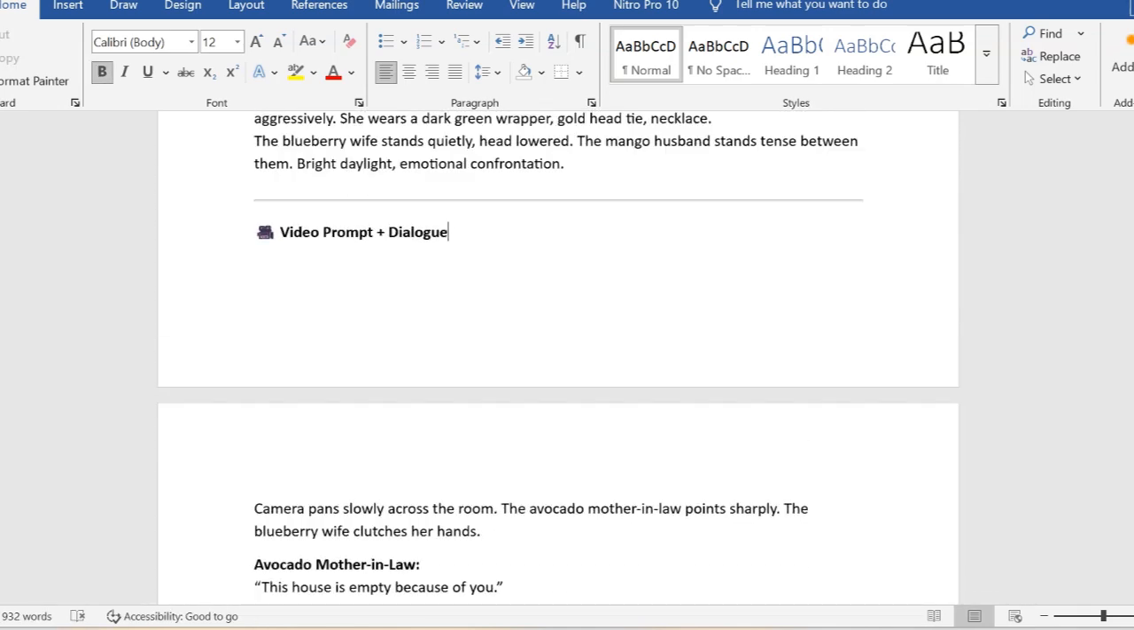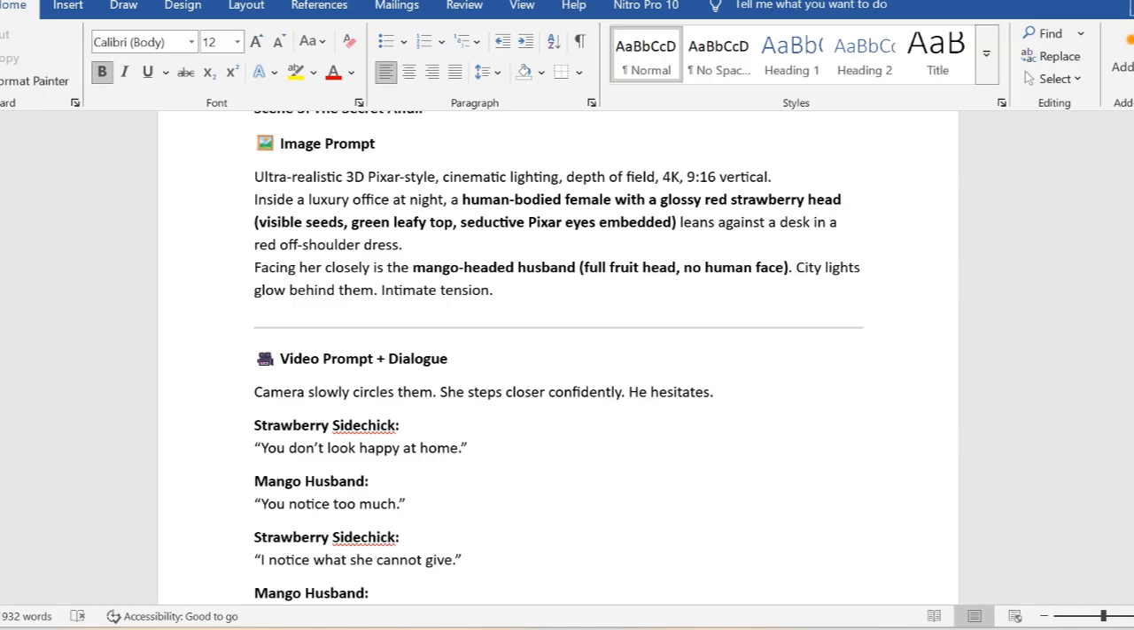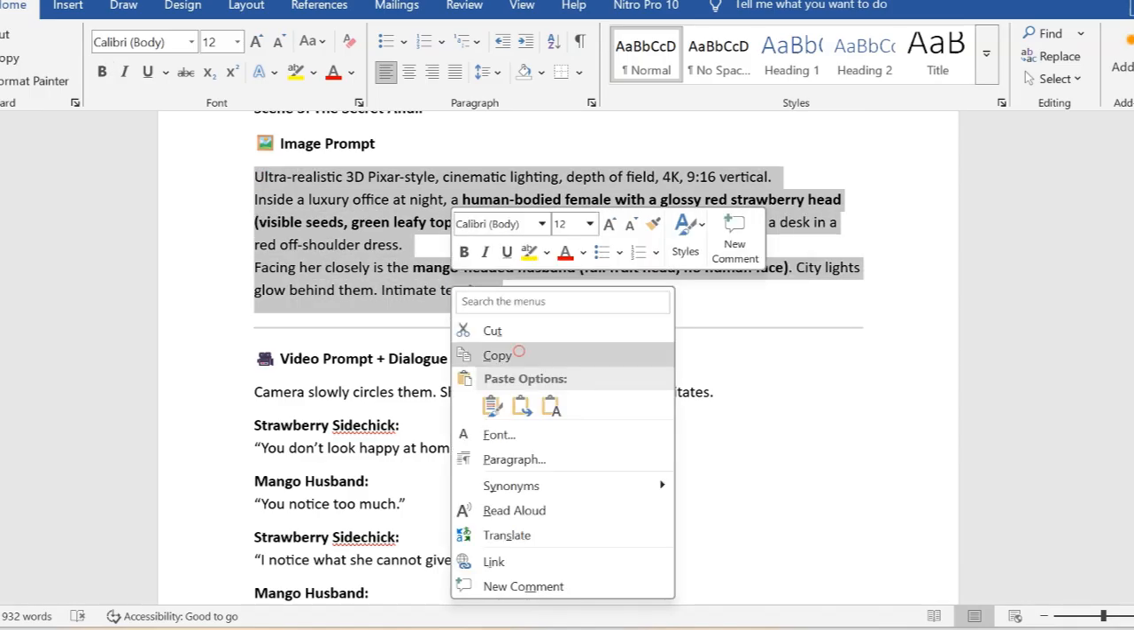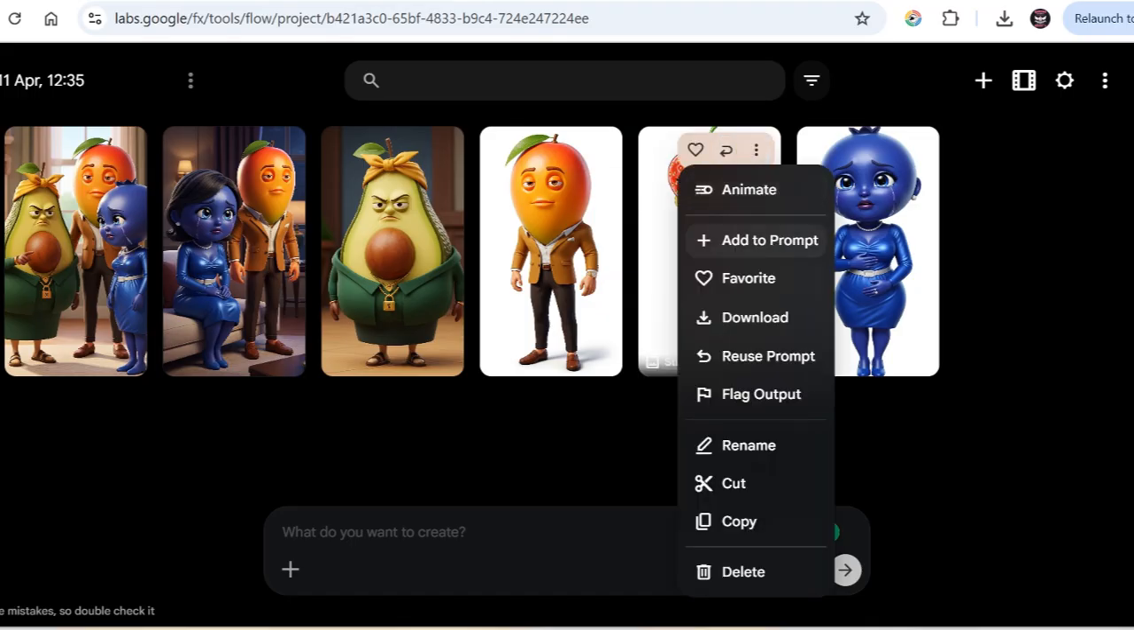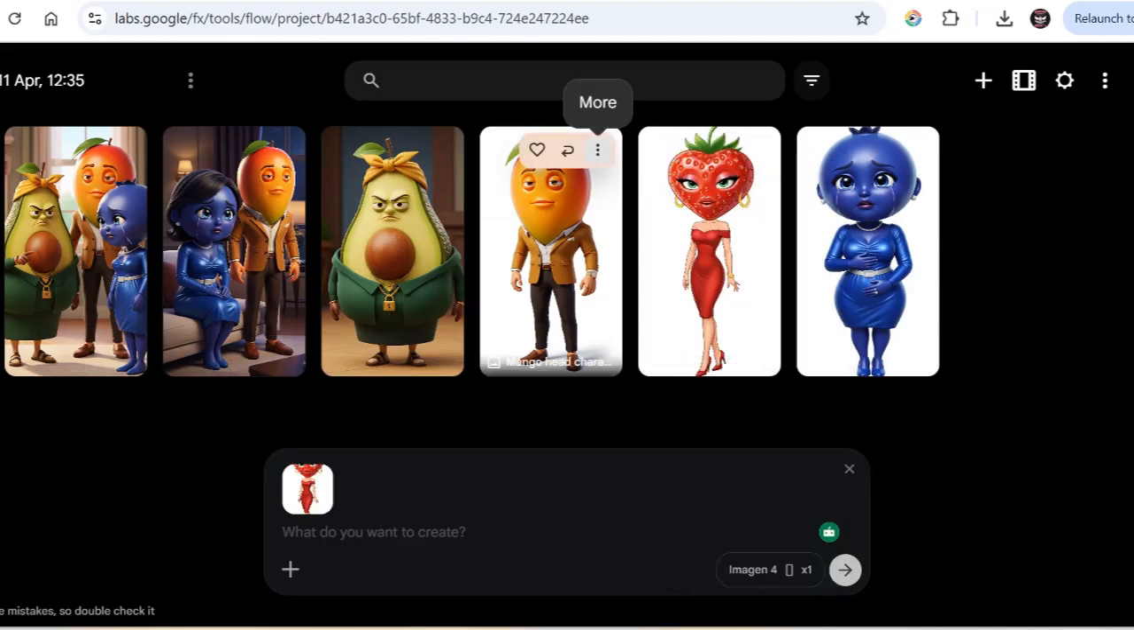Okay, this is the video prompt. Just be careful. Then we have the image prompt for scene 3. You just copy that. Look out for people in there. Here we have the strawberry lady and the mango husband. We come over here. Remember to use these dots. Bring the people that are involved into the prompt area and paste in your prompts.